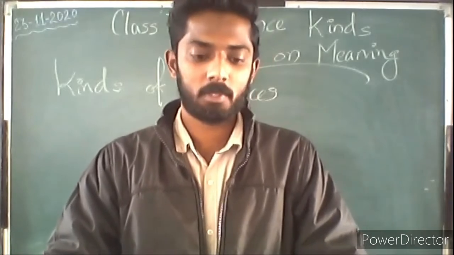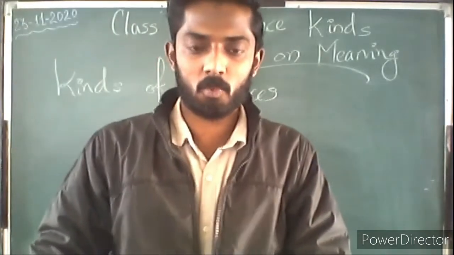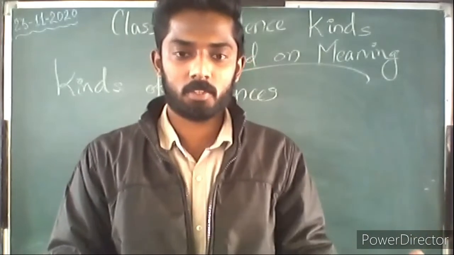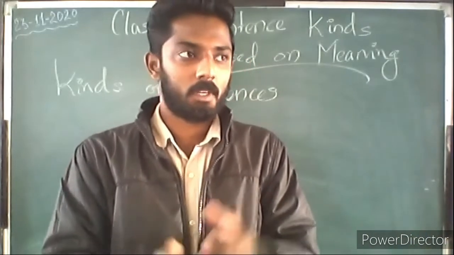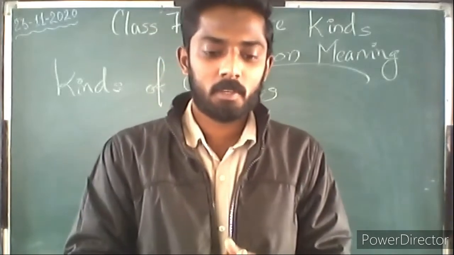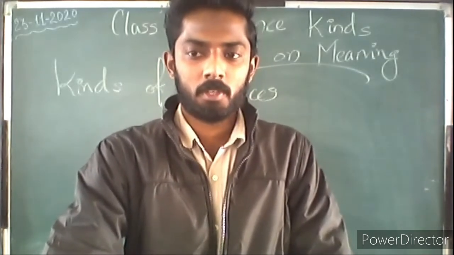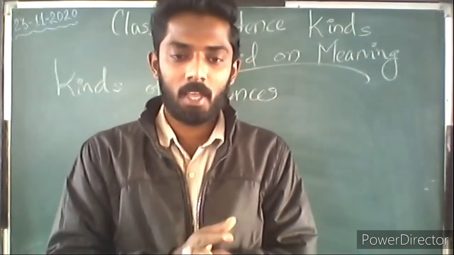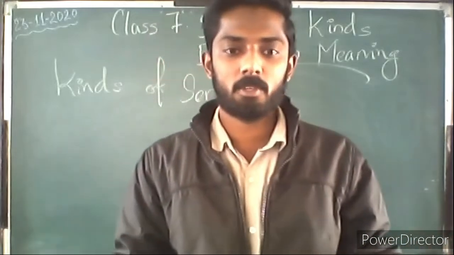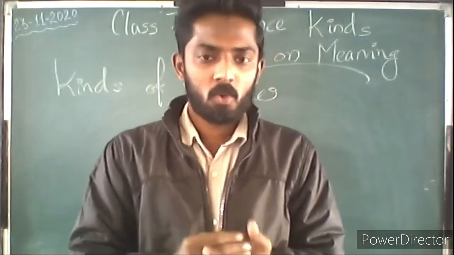Today we'll be speaking about the sentence kinds based on meaning. So, we have been discussing preposition, conjunction, so all those things, and adverb, position, and so on. Now we move on to see the sentence kinds based on meaning. In the English language, sentences and their kinds matter. For example, assertive sentence, interrogative sentence, negative sentence, declarative sentence, imperative, exclamatory, and so on.